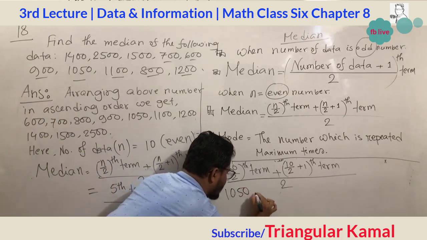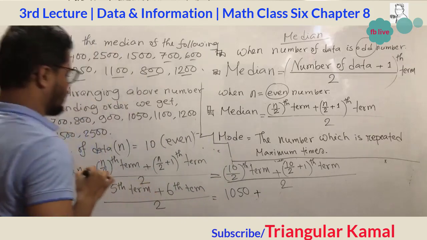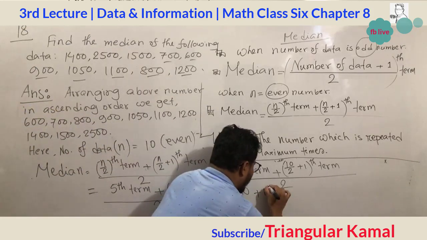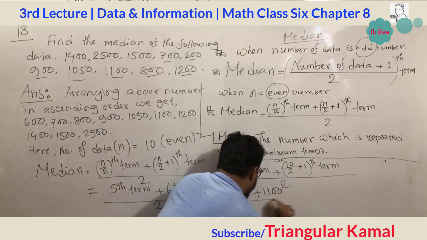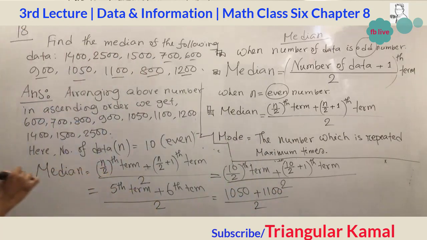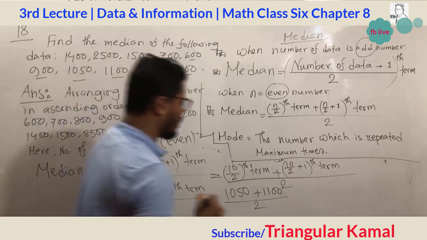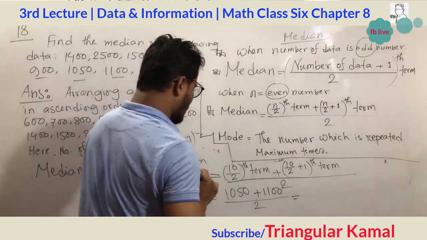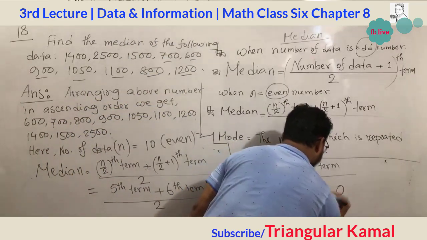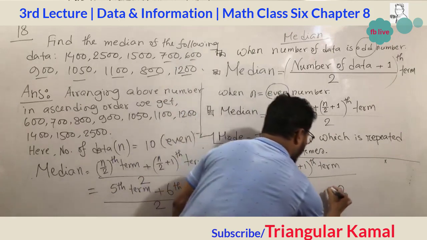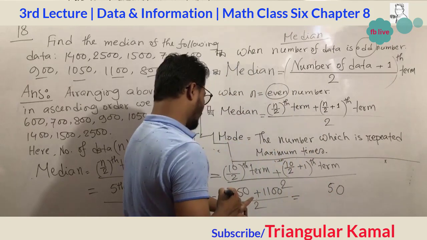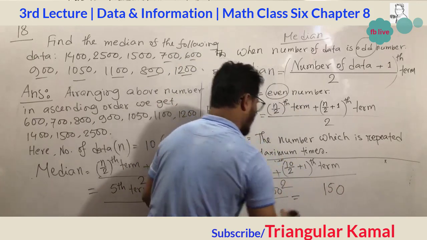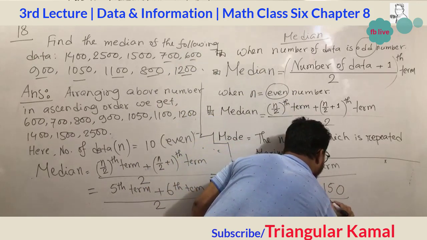This one is 1500, sorry, 1050. And then the sixth term, 1050 plus 1100, and divided by 2. So what will be the answer here? Just do the addition: 0, 0, then 5, 0, 5, then 1 plus 1 equals 2, divided by 2.